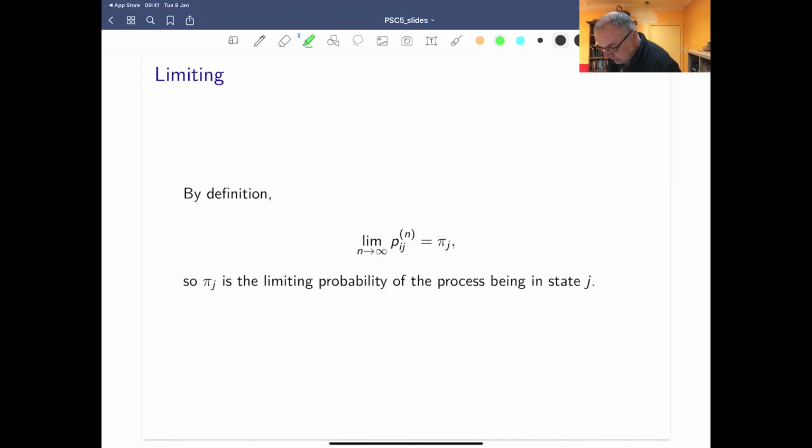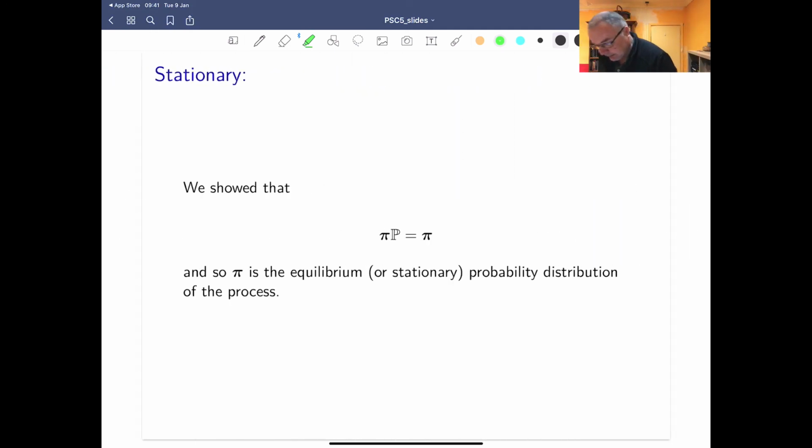So how can we interpret this stationary distribution? Well, there are 3 interpretations that you can look at. The first one is what is called the limiting. And what we're saying is that pi j is the limiting probability of the process being in state j. So if this process has run a long time, and you randomly choose a point and look at it, the probability you're going to be in state j is this pi j. The next one is what we call stationarity, which is if this process has run a long time, that equilibrium distribution is going to be the probability distribution of the process.